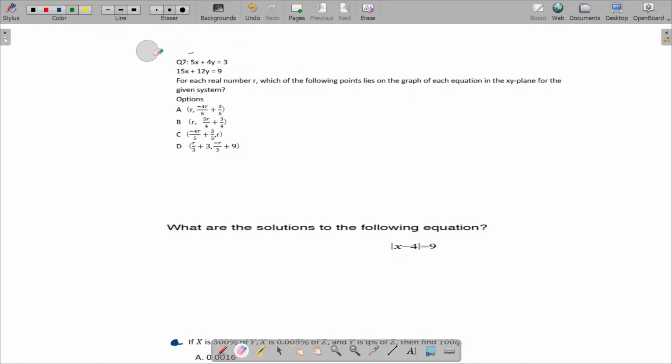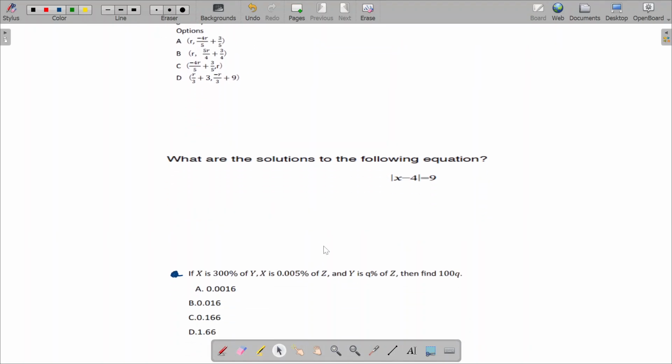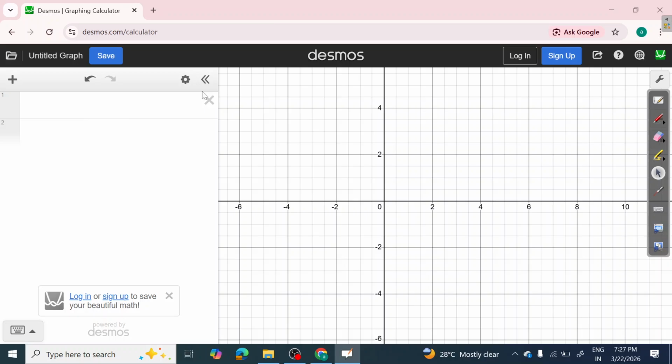Okay, consider this as question 1, and now question 2 and question 3. Let's talk about the next question, which is from the absolute value function. We need to find which of the following. This question seems very easy, but what if I got a complex equation? I took this question just to let you know one common mistake. It is x minus 4 equals 9.